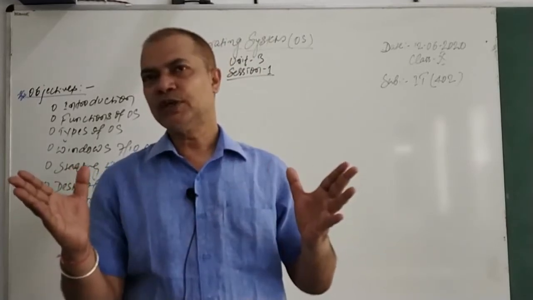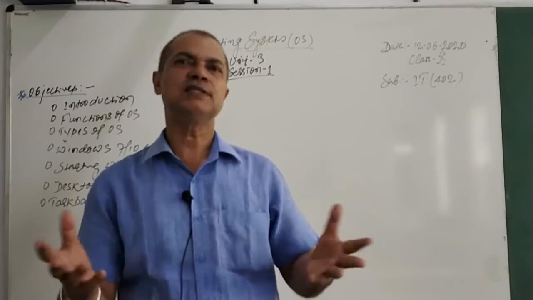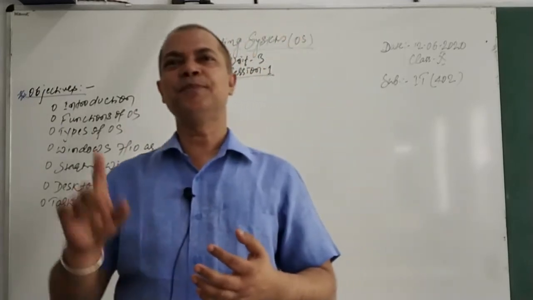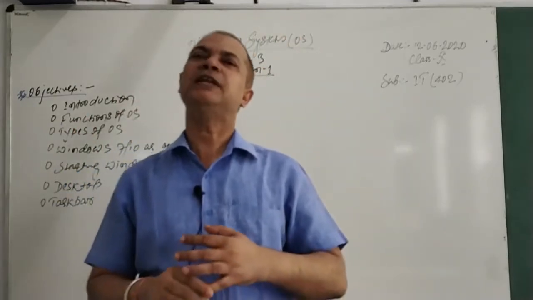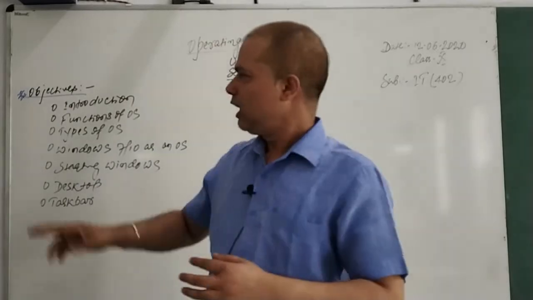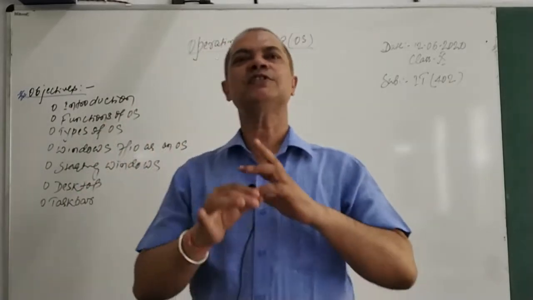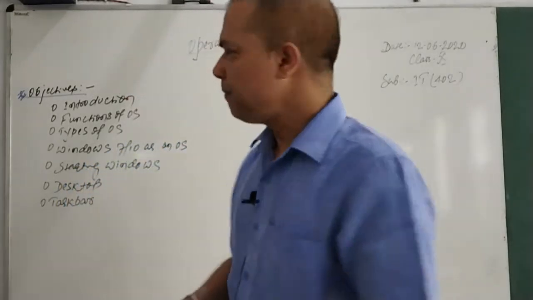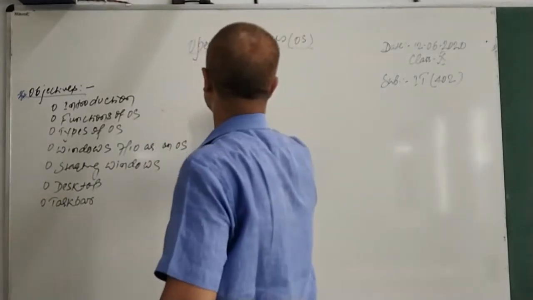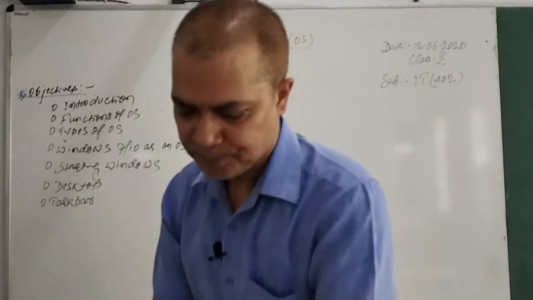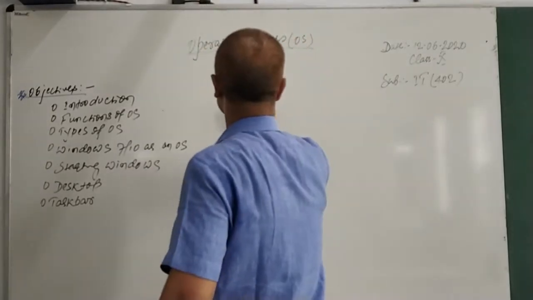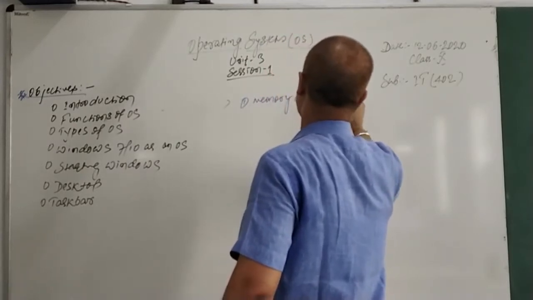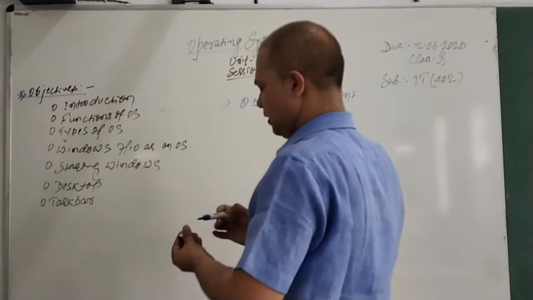Now we'll see what is the role of OS, or the different functions of OS. Now, as I mentioned, every task you perform on your computer is due to the OS. It means there are plenty of roles that the OS performs, or there are many functions of the OS. First and foremost, it manages the memory. First and foremost, memory management. If I'm talking about the functions of OS, first function, memory management.